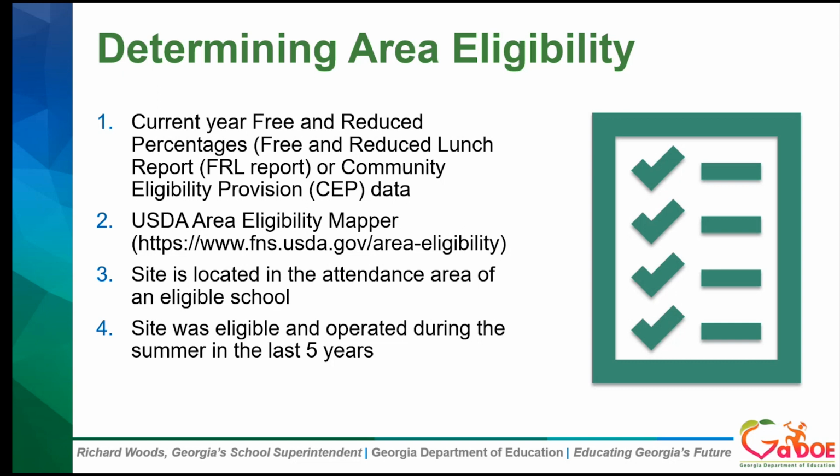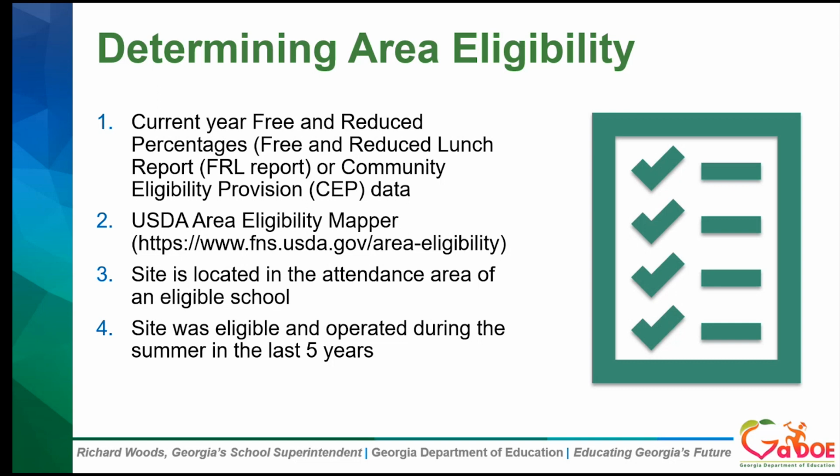To use census data, 50% or more of children on a census block group must be eligible for free or reduced price meals. A tool to determine area eligibility using the census data can be found at the web address located here on the screen, and that is the USDA Area Eligibility Mapper. Sites are also considered area eligible when they are located within the geographical boundaries of a school attendance area with at least 50% of its children approved for free or reduced price meals.